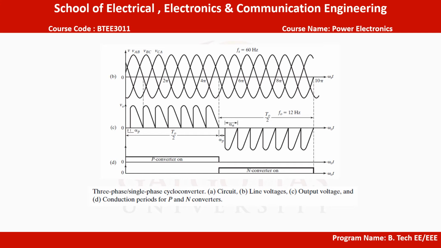The control of AC motor requires a three-phase voltage at variable frequency. The cycloconverter can be extended to provide three-phase output by having 6 three-phase converters.